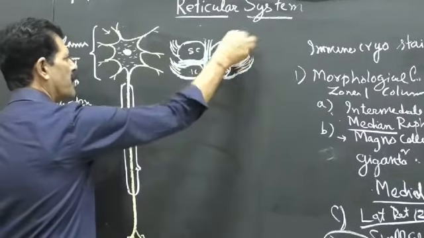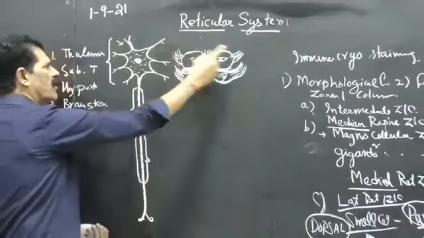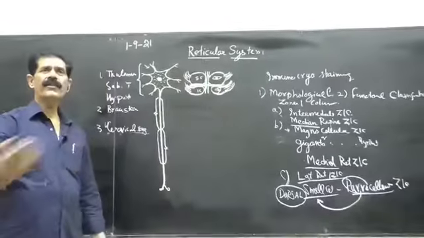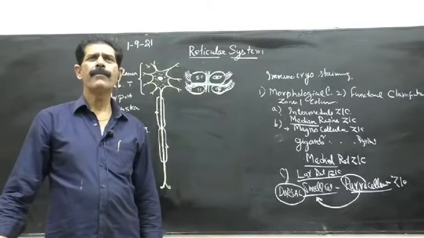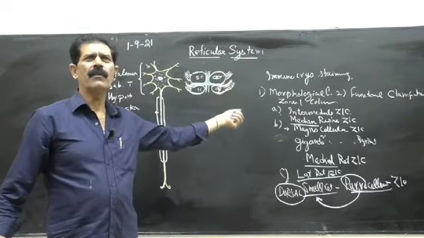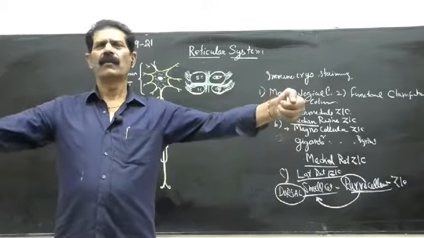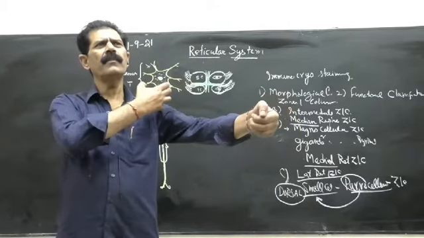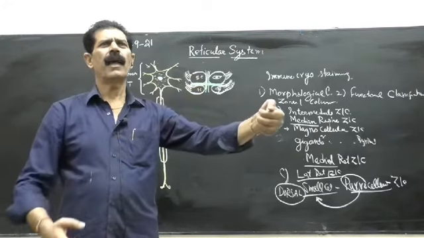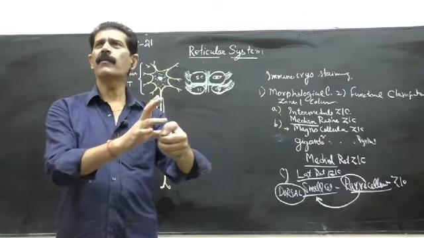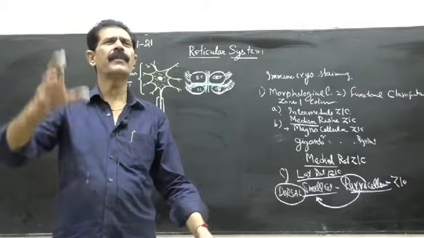And the bundle which comes out of the superior and inferior colliculus, they are white fibers. They are the axons, afferent or efferent, from the gray matter. So they are called the brachium of the superior colliculus and the brachium of the inferior. The word brachium we have taken from the upper limb. What is the anatomical name of the arm? Brachium. And what is the anatomical name of the forearm? Antebrachium. And what is the anatomical name of the hand? Manus. These are given in the first 10 pages of the book.